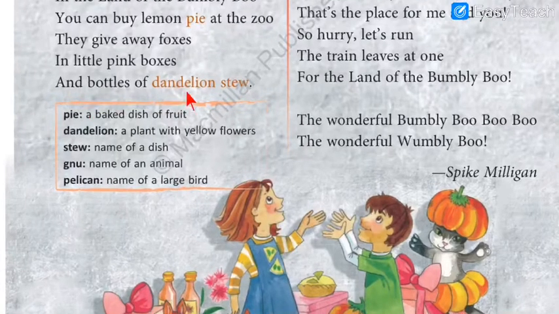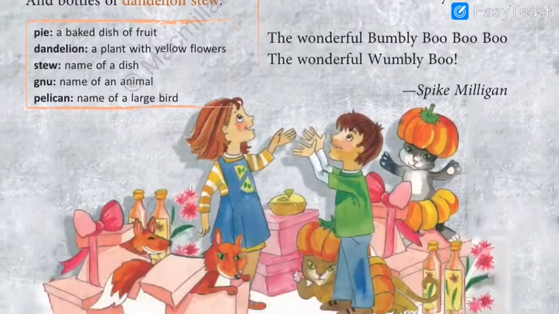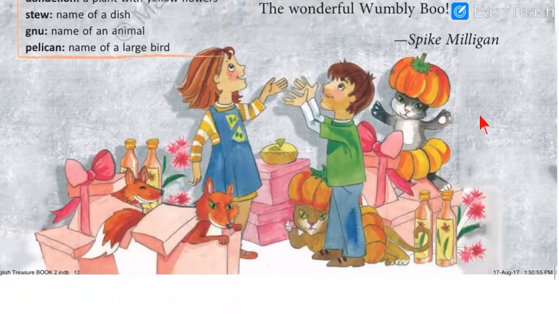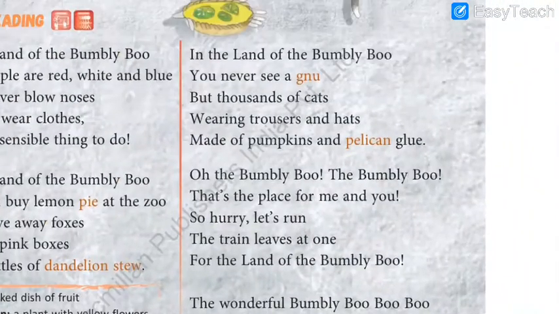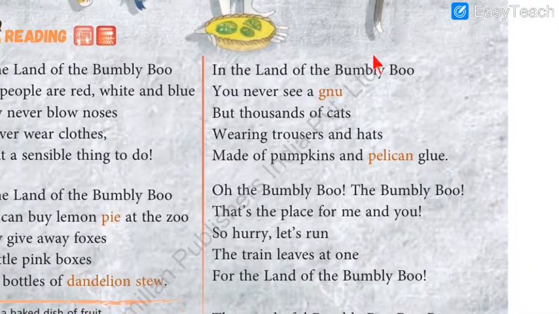Then, a bottle of dandelion stew. Now here the dandelion is a kind of flower, correct? And the stew is the name of a dish which they prepare. So if you can see in the picture, there are two bottles, correct? It's of dandelion stew. It's made out of flowers. So what else happens? Let us see.